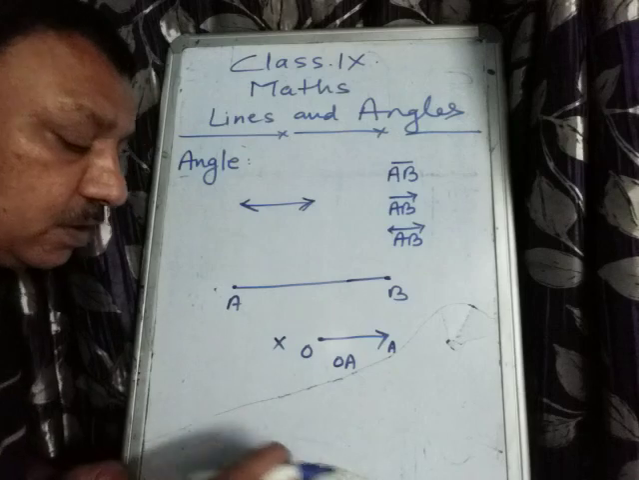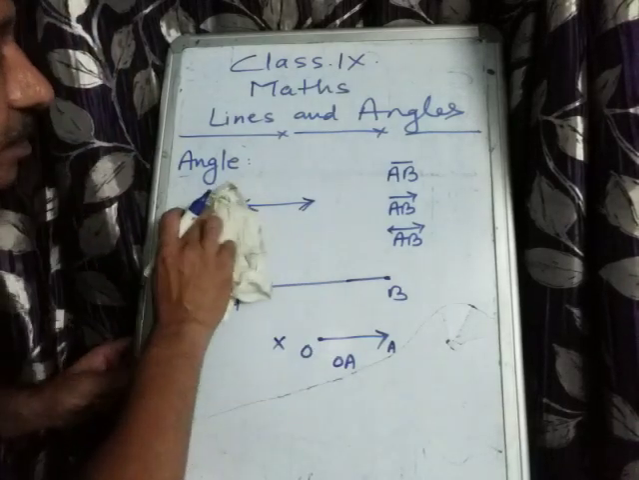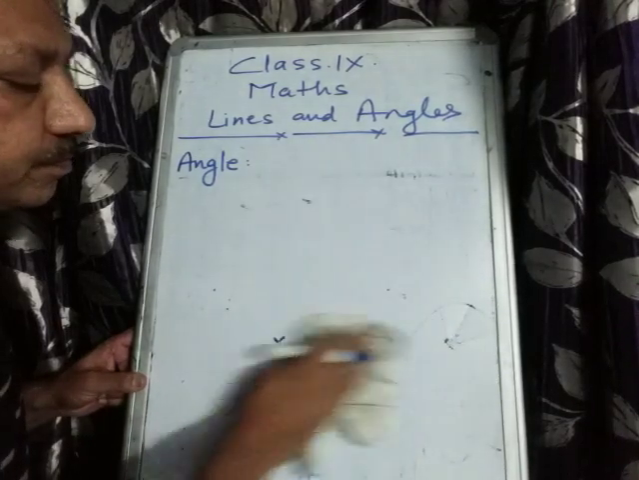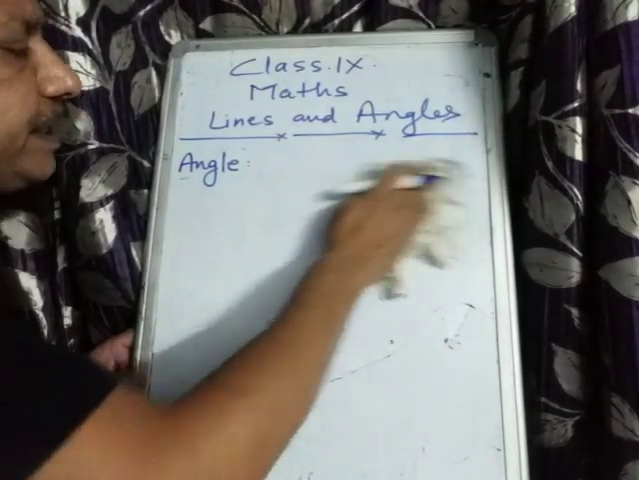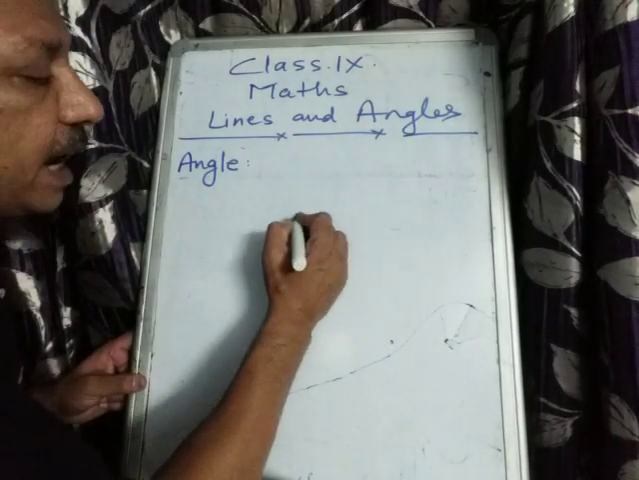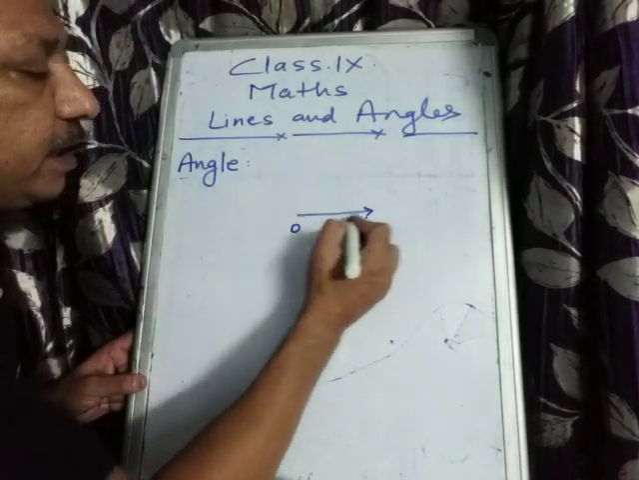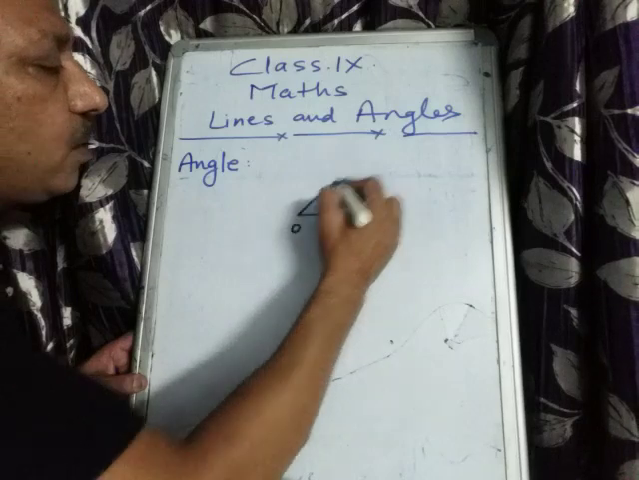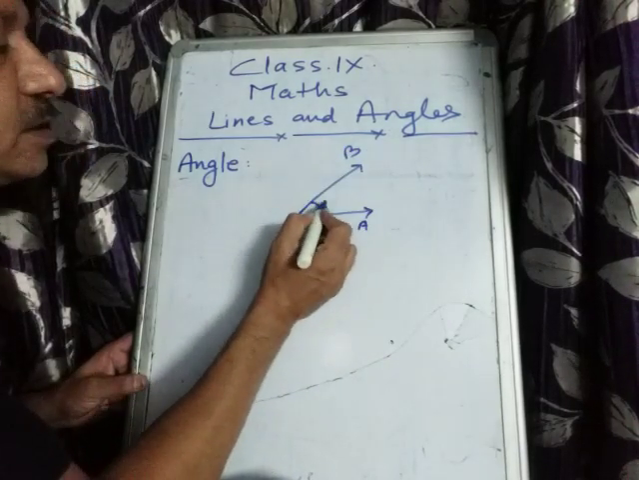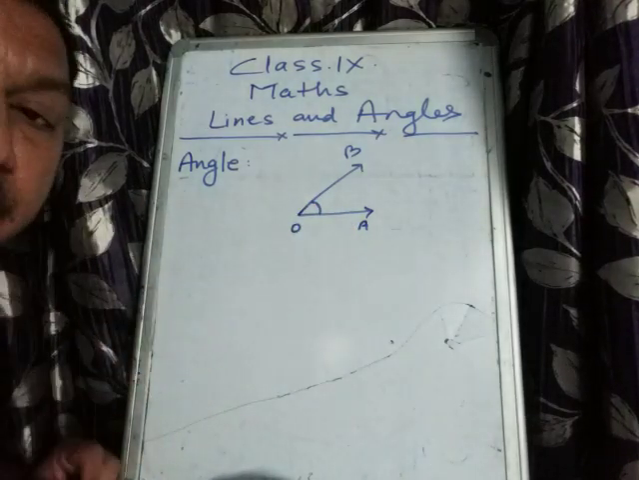Okay, now come to the next part. Next you have to study angle. What is an angle? It is a very interesting topic, you will enjoy. Suppose I have taken a ray OA and a second ray OB, then this part is known as an angle.